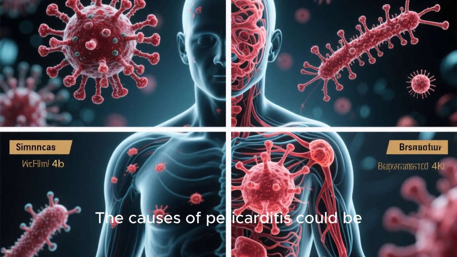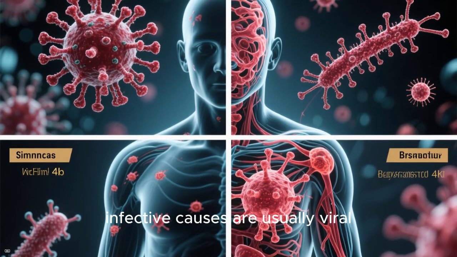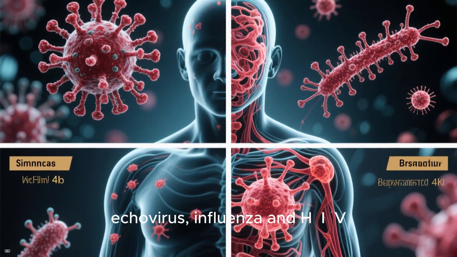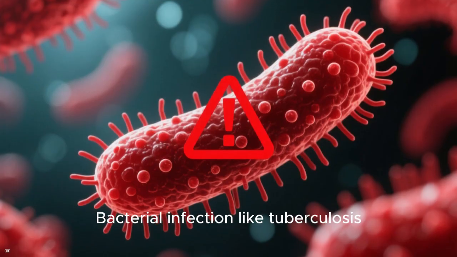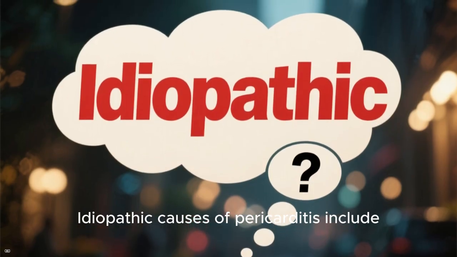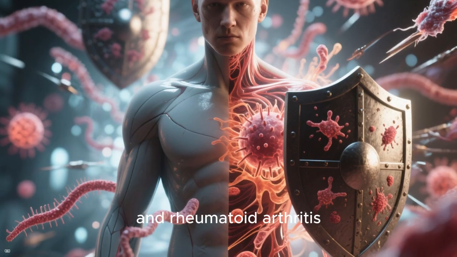The causes of pericarditis could be infective or idiopathic, and the infective causes are usually viral. Examples include coxsackievirus, echovirus, influenza, and HIV, and bacterial infection like tuberculosis. Idiopathic causes of pericarditis include autoimmune, for example, SLE and rheumatoid arthritis.